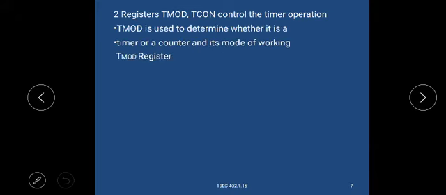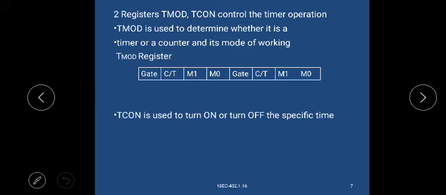The two registers, TMOD and TCON, control the timer operation.